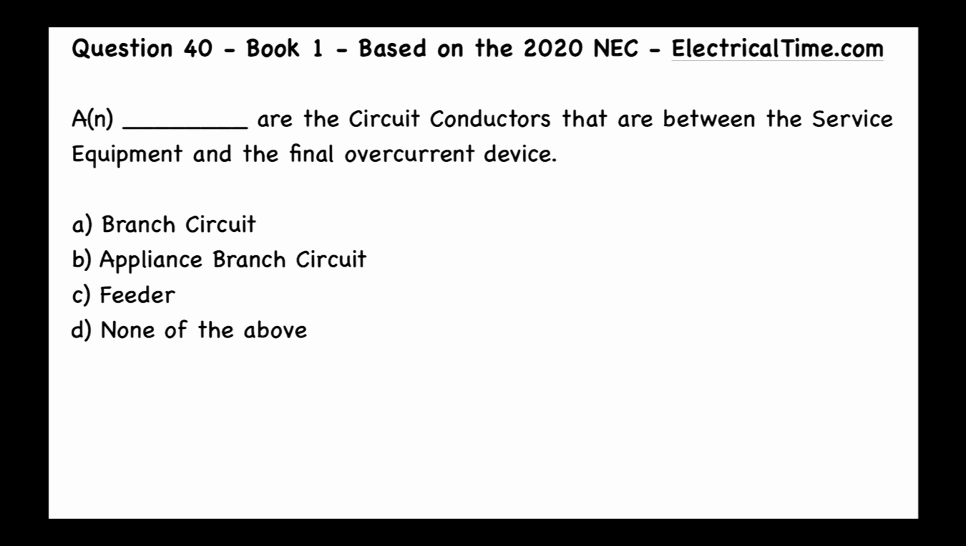A or an blank are the circuit conductors that are between the service equipment and the final overcurrent device. So we've got some choices here. We got branch circuit, appliance branch circuit, feeder, or none of the above.